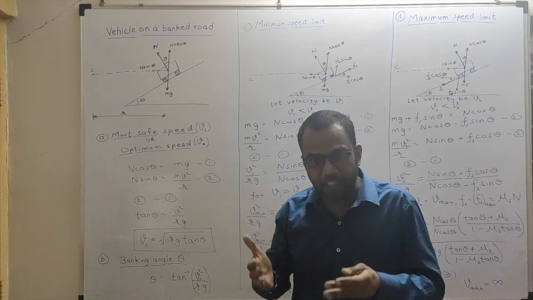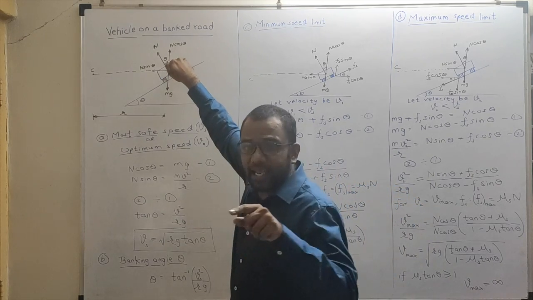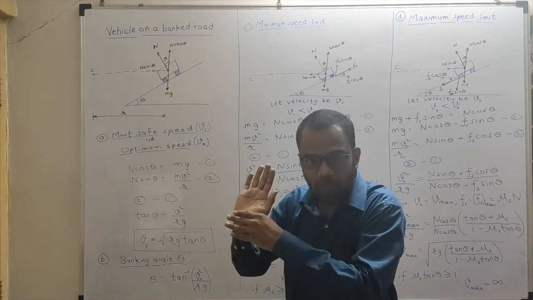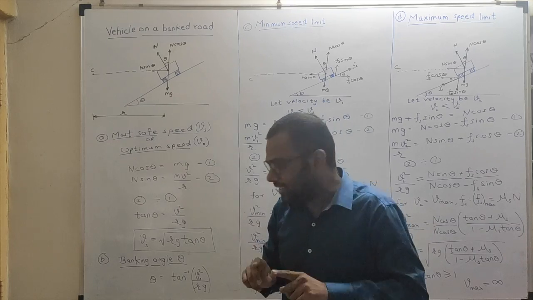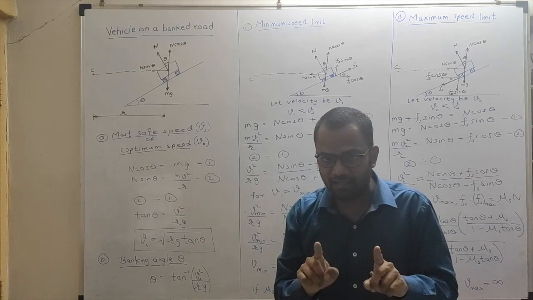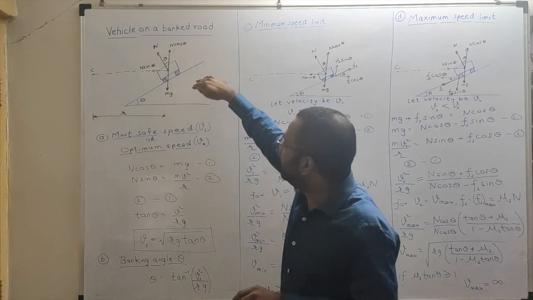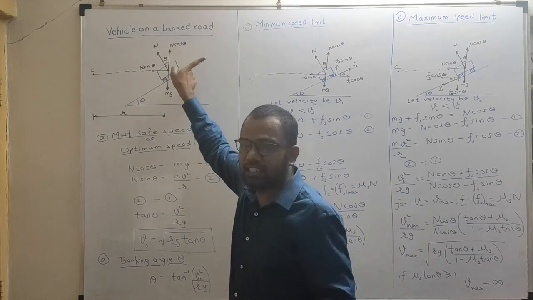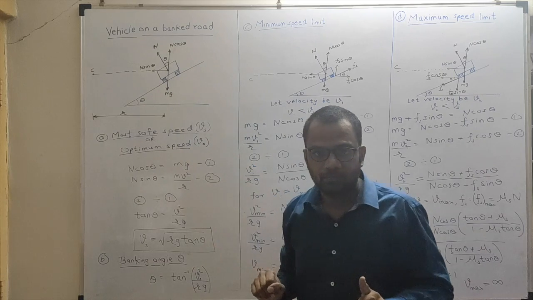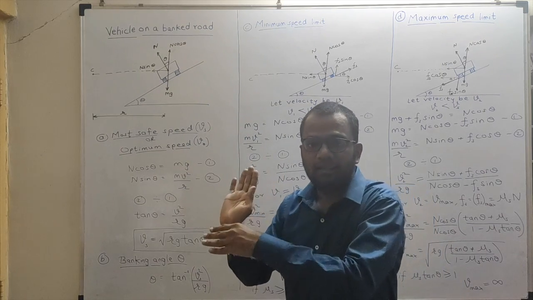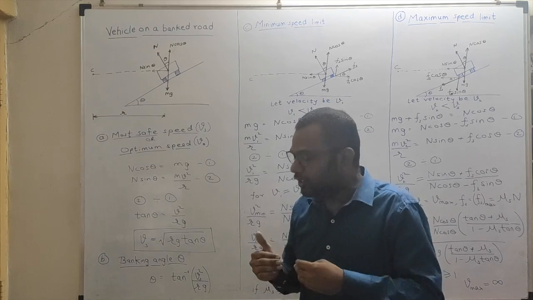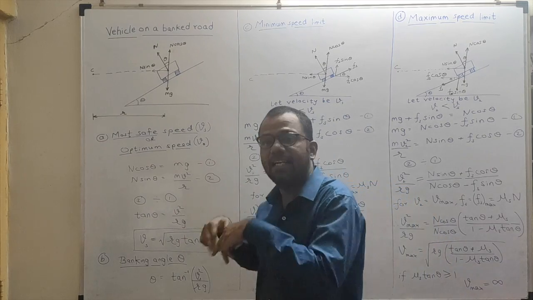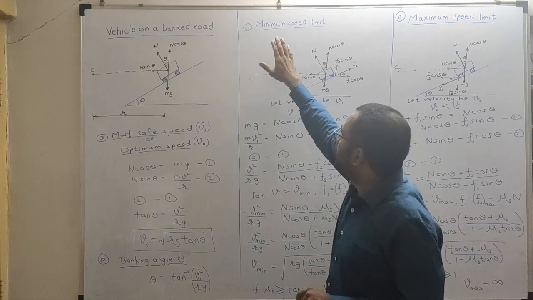Now, in the presence of friction, my vehicle will tend to skid down, but it is the frictional force that will oppose its motion of skidding down. And hence, if my speed is lesser than the safest speed, then my vehicle will tend to skid down. The frictional force will now act in the opposite direction. It will prevent it from skidding down. Right now we'll talk about when the speed is lesser than the safest speed. Afterwards we'll talk about when the speed is greater than the safest speed. So over here we'll talk about the minimum speed now.